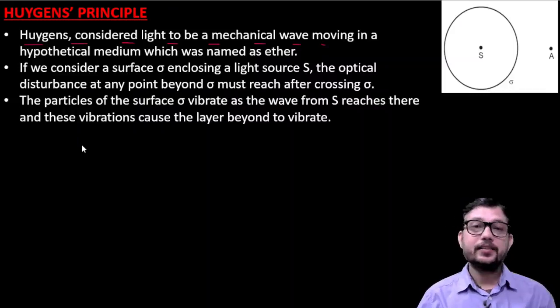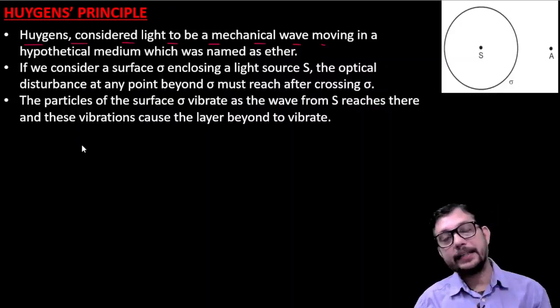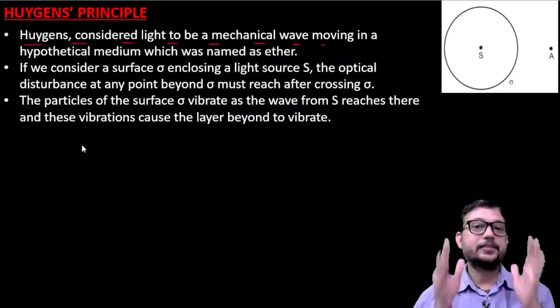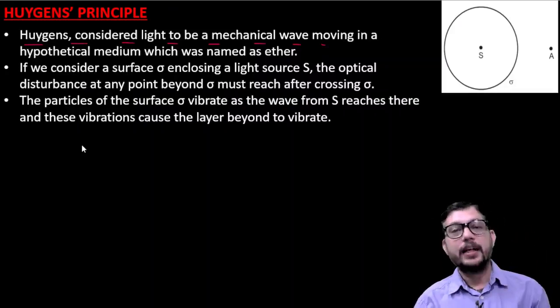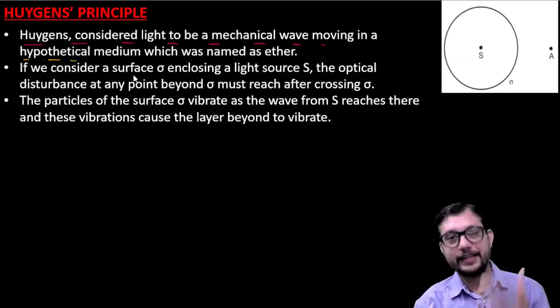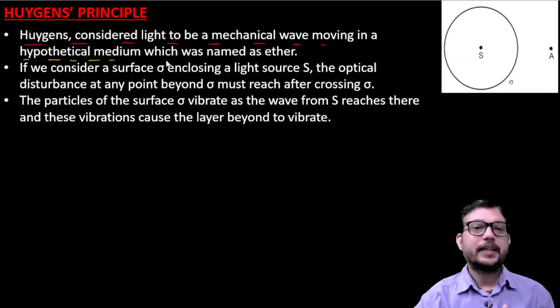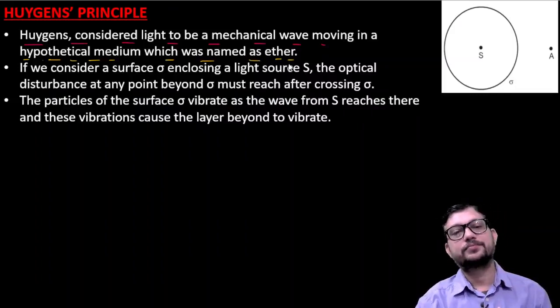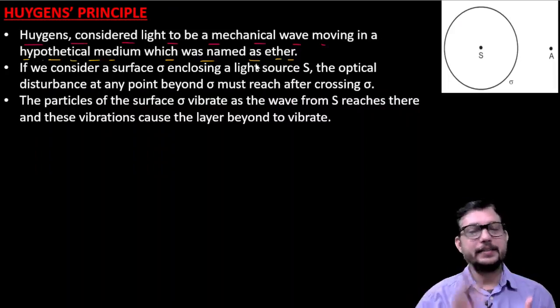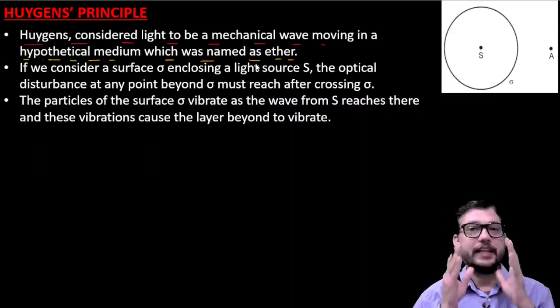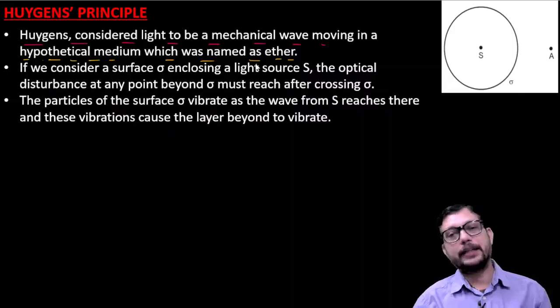If it is a mechanical wave, it requires a medium, and according to Huygens the medium was hypothetical. Hypothetical means not real. So the hypothetical medium was ether. That is the first point explained by Huygens.